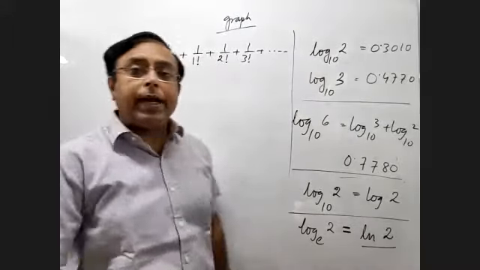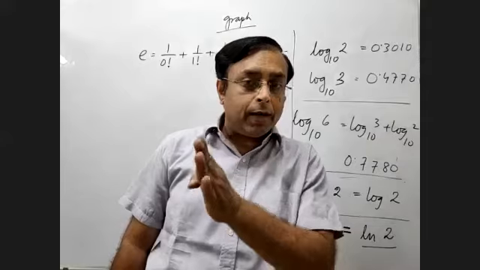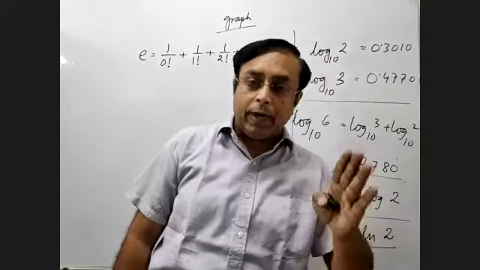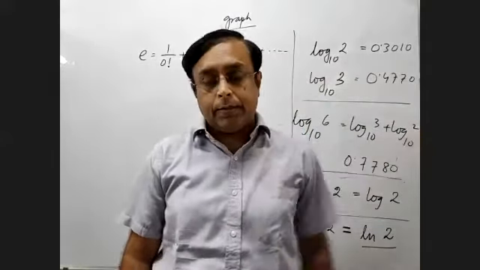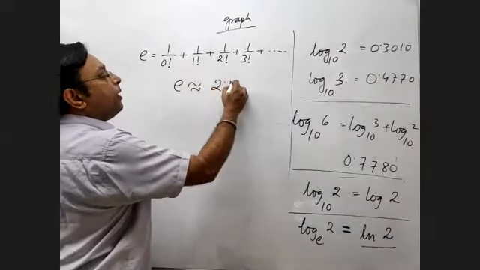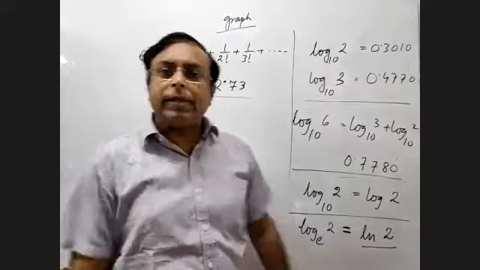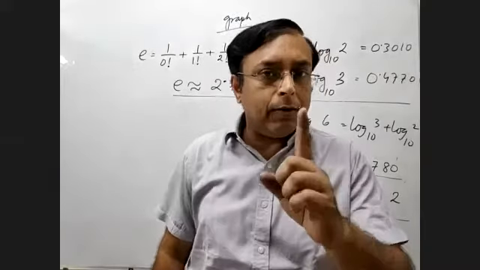So it's an infinite series with the expansion given by 1 upon 0 factorial plus 1 upon 1 factorial plus 1 upon 2 factorial up to an infinite number of terms. The approximate value of e is taken to be 2.73. This is the approximate value. In fact, interestingly, you know what happens?